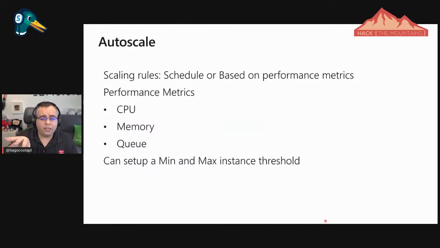I can define scaling rules based on CPU, for example. Imagine we have a CPU performance, and if my CPU is higher than 80%, I want another instance. But if it's lower, you don't have demand, so you probably want to have fewer machines. You don't need to have so many machines there. Okay, cool. So basically, this is it.